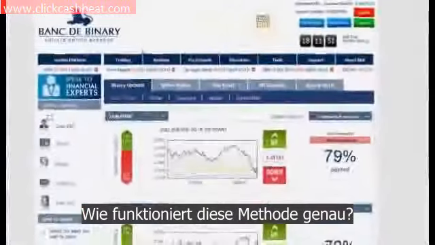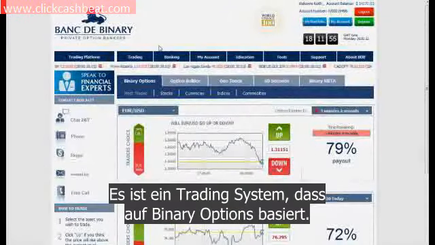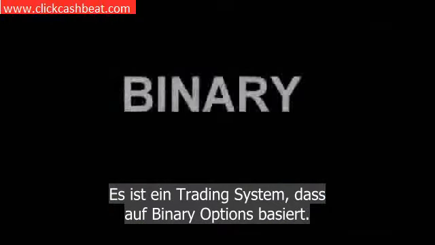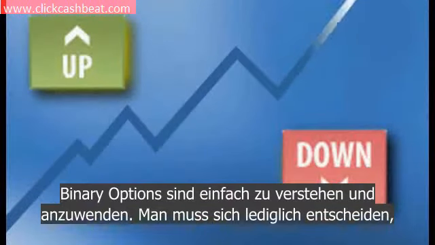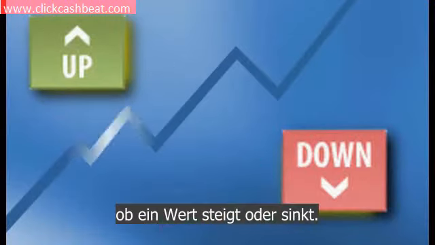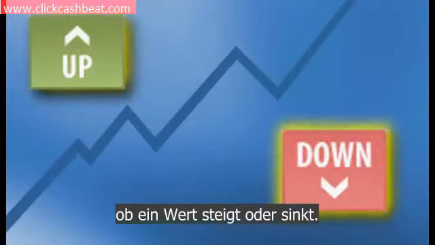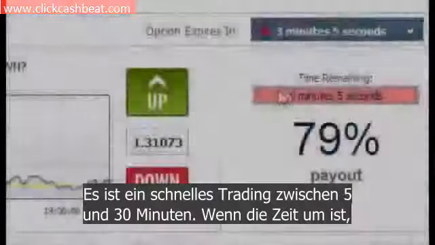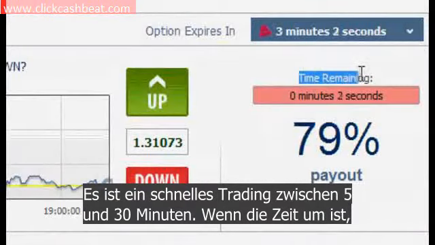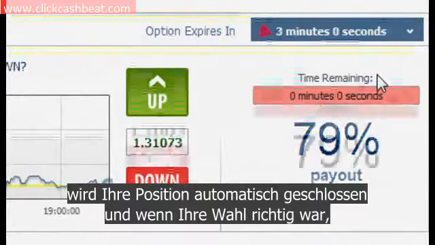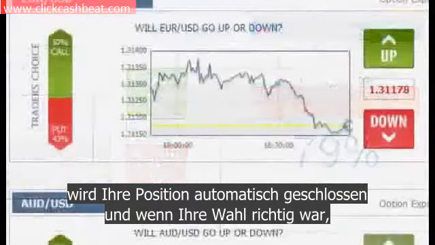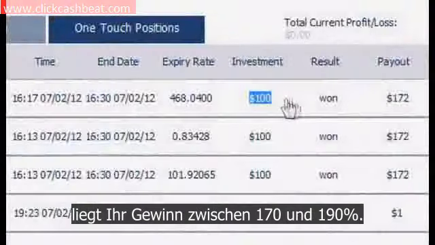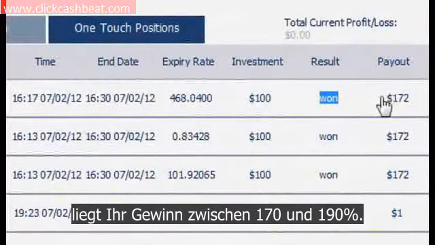So what is this method exactly, and how does it work? It is a trading system based on binary options. Binary options are very simple to understand and use because all it requires is one decision, whether an asset will go up or down. Once you choose one of the two options, the trade can begin. It is a fast trade between 5 to 30 minutes. And once the time is up, your position will automatically close. And if your choice was right, you will profit between 170% to 190%.